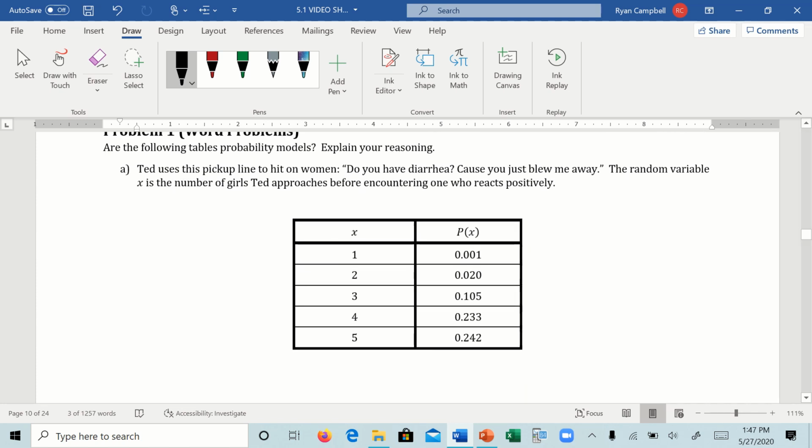Ted uses the pickup line to hit on women. "Do you have diarrhea? Because you just blew me away." That's one of my favorite pickup lines ever. It is hilarious to me.